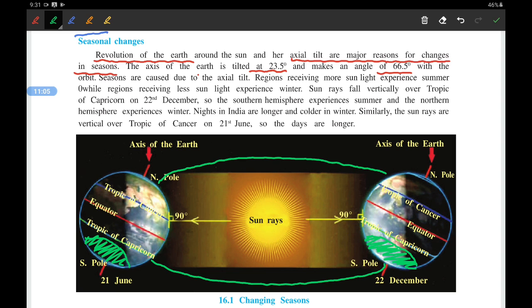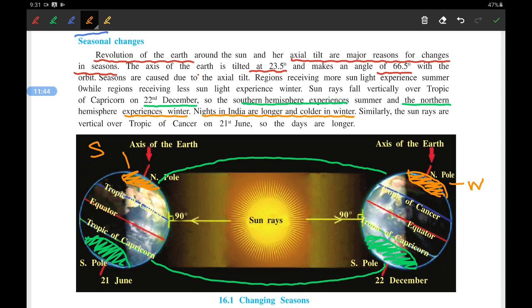Okay, and that's why you can see here, on 22nd December, the southern hemisphere experiences summer and the northern hemisphere experiences winter. Here also you can see the same way, this portion is continuously in the dark and that's why it will be winter there, and here the same portion is in light, that's why it will be summer there. See, the northern hemisphere experiences winter. Nights in India are longer and colder in winter.